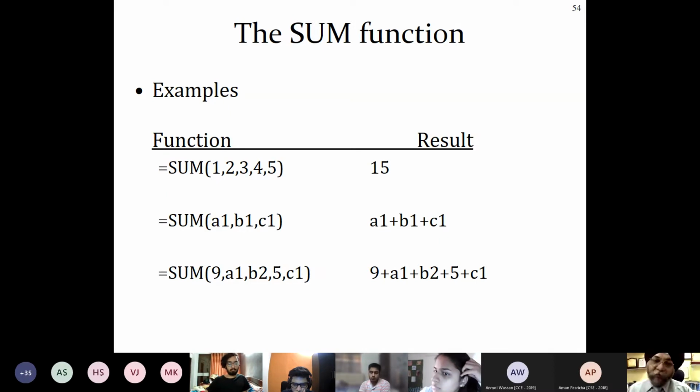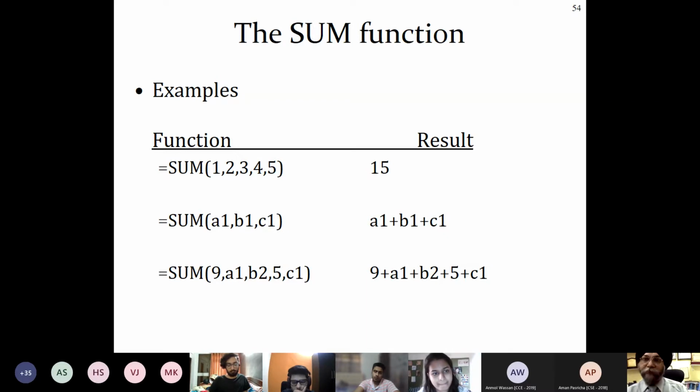Okay, likewise we can have SUM of A1 comma B1 comma C1. This is the cell referencing we are using. Whatever is in A1, B1 and C1, you can write any figure. Suppose write 20 in A1, right? Go on, write 20 in A1. In B1 just write 45, and in C1 just write 50, and in D1 put equal to, write SUM, and take A1 comma B1 comma C1.